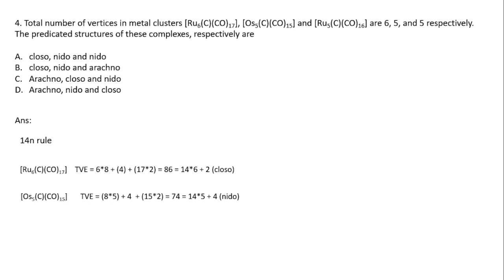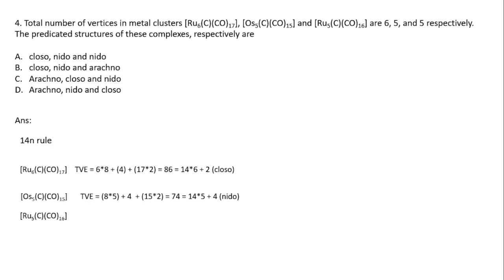So 2 into 15, the total number of carbonyls, which is equal to 74. This is equal to 14 into the total number of metals, that is osmium 5, so 14 into 5 plus 4. So it is the 14n plus 4 rule, so its structure is a nido type of structure.